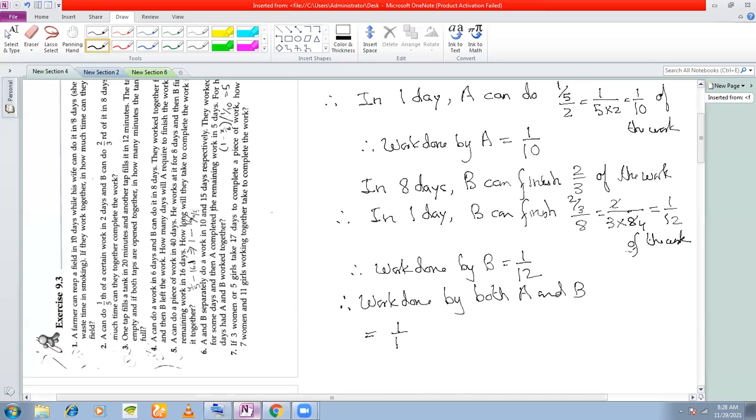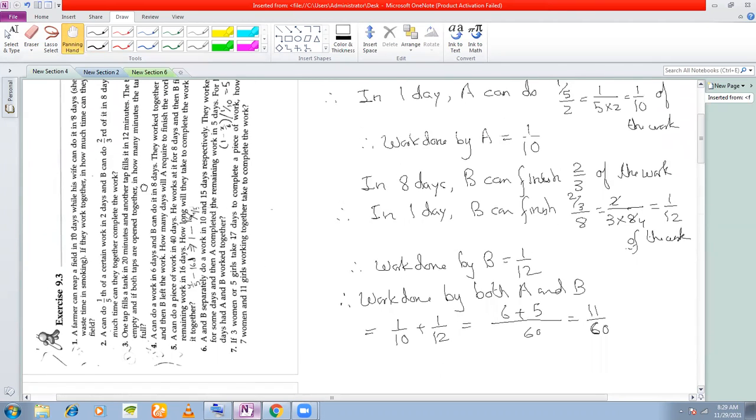A's work done is 1 by 10. B's work done is 1 by 12. Now you can take the LCM here and find out. This should be 60, not 120. LCM of 10 and 12 is 60. Six plus 5. We're getting 11 by 60, right?